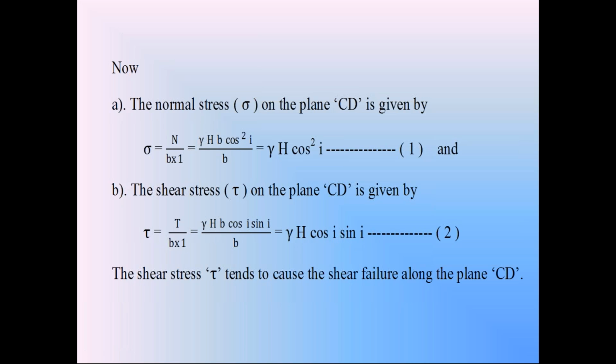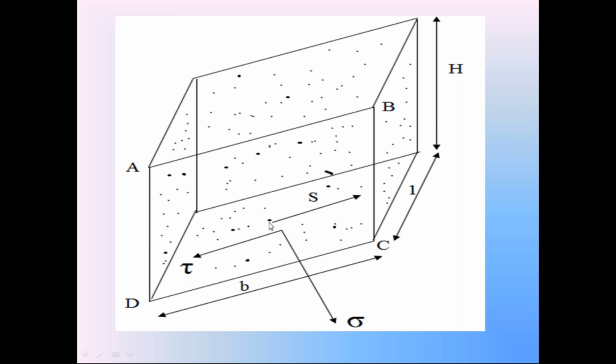So on the surface CD, two stresses will develop. One is the shear stress tau, next one is the normal stress sigma. This shear stress tau is acting in downward direction. This shear stress causes the failure of this soil slope between the surface AB and the failure surface CD. AB is the soil slope, CD is the failure surface. The soil in between those two surfaces is subjected to failure because of this shear stress tau.